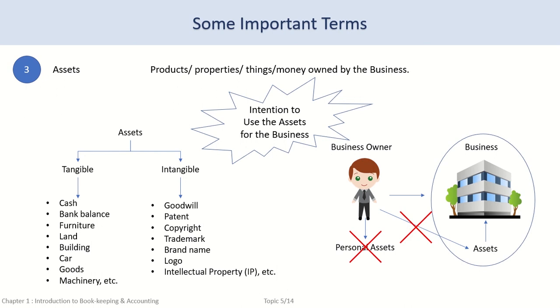Let's continue the example of the restaurant when we looked at the term goods. The table and chair that the customer sits on in the restaurant are not for sale. The restaurant does not intend to sell them to their customers along with their meals. The tables and chairs are just placed in the restaurant in order to use them for carrying on the business. The intention is not to sell them, but to use them for doing business.